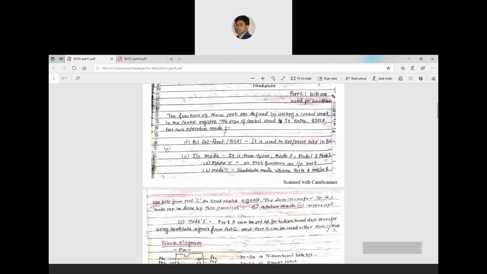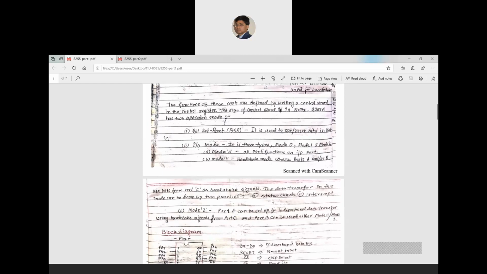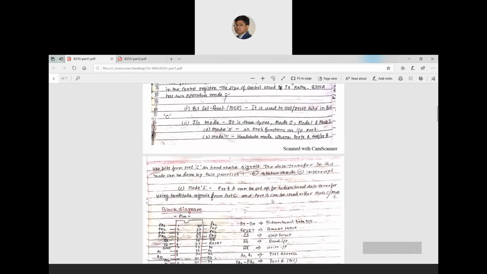Two operation modes are possible in 8255, which I have already told you. That is bit set reset, which is used to set or reset bits in port C, and input output mode. It has three types of mode that I have already discussed. Mode 0: all ports function as input port or output port, IO port.